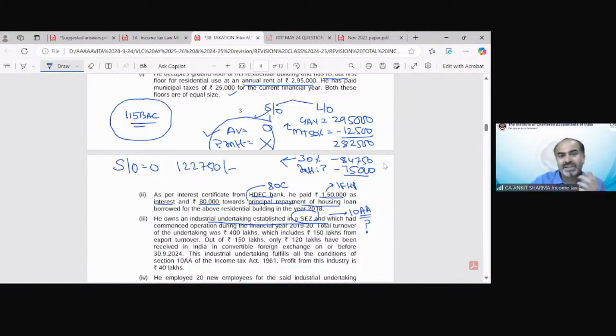Okay, so 10AA is not allowed. What is the other information? Total turnover of the undertaking was 400 lakh, which includes 150 lakh from export turnover. Out of the 150 lakh, only 120 lakh have been received in India up to so and so date. So all this information is for section 10AA deduction, which is not allowed under 115 BAC. We will take this information when we calculate tax as per the optional tax regime. This industrial undertaking fulfills all the provisions and the PGBP of this industry was 40 lakhs. So the PGBP income, with all this information, we just need to take 40 lakh out of it. Clear?